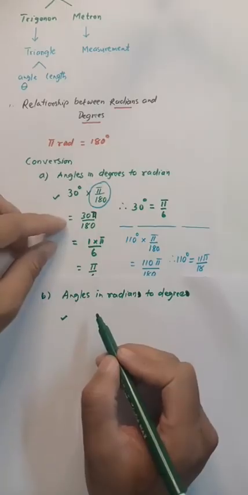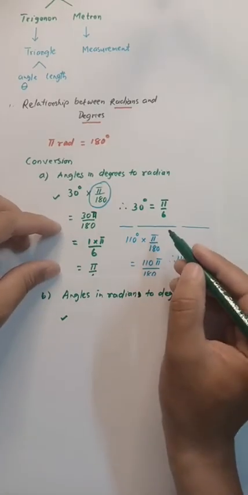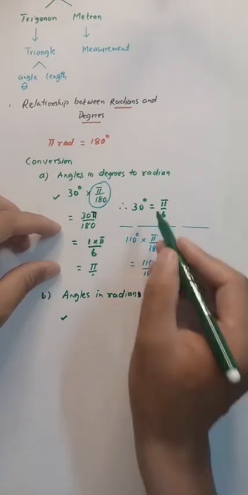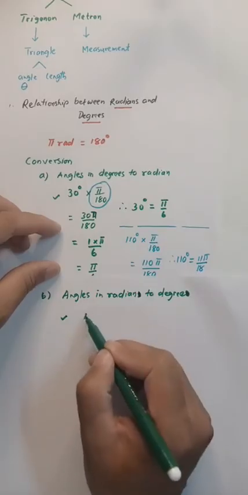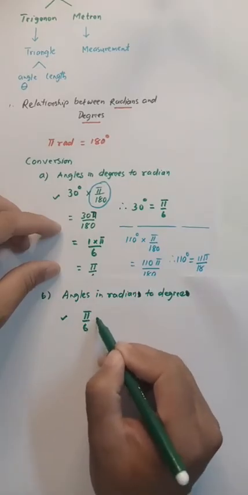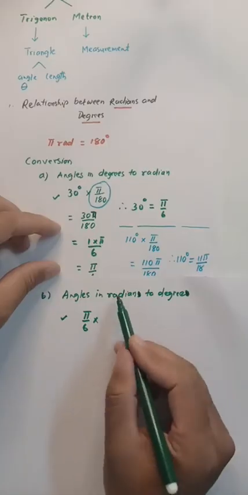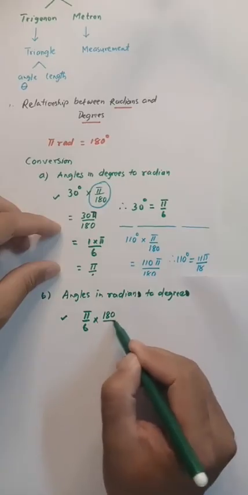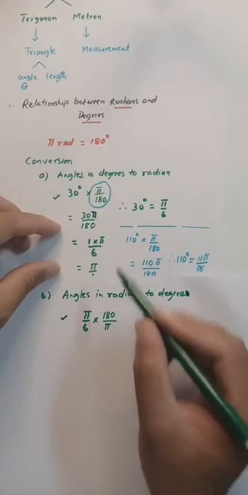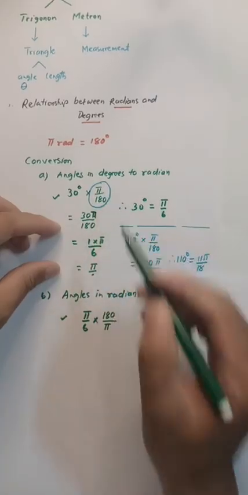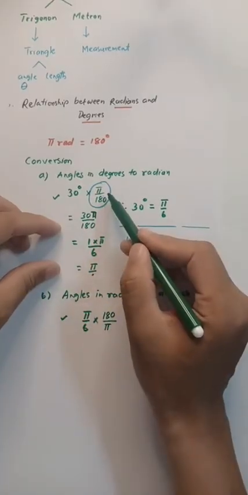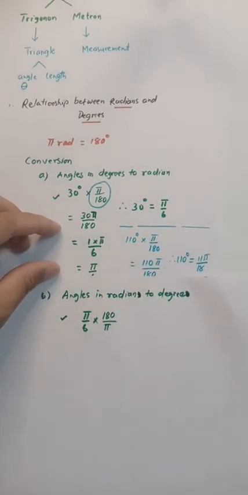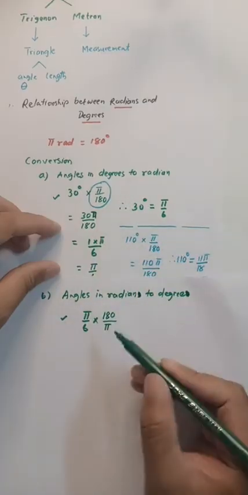So angles in radian to degree. If I want to come back to 30, from pi by 6, I have to multiply by 180 by pi. You simply need to multiply by 180 by pi. Earlier it was pi by 180. This time we take the reciprocal: 180 in the numerator and pi in the denominator.